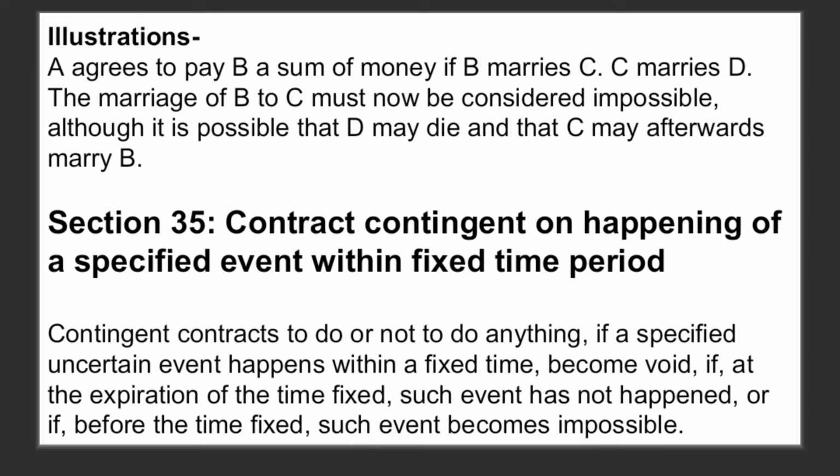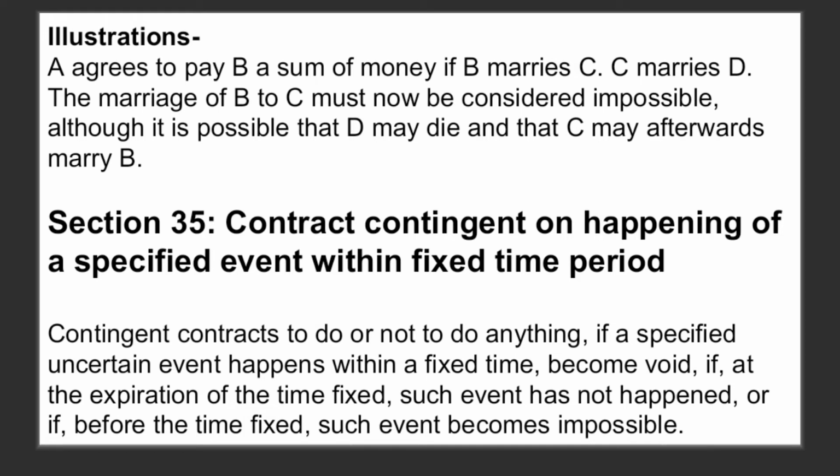But C marries D. Now the marriage of B to C must now be considered impossible because one of them is married. How can that same person get married to another person? But it is possible that D may die and that C may afterwards marry B. So when C afterwards marries B, in that case, the contract will be enforced. Otherwise, if he does not marry, then in that case, it becomes void or it cannot be enforced.